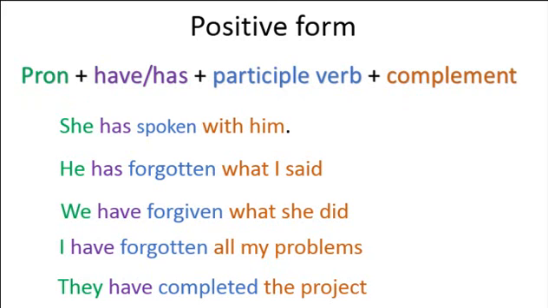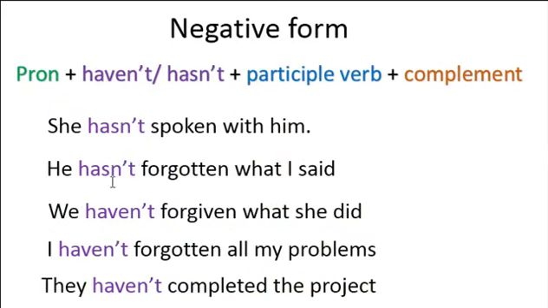And now let's continue with the negative form. The negative form, in this moment, I'm going to use the contraction. She hasn't spoken with him. He hasn't forgotten what I said. We haven't forgiven what she did. I haven't forgotten all my problems. They haven't completed the project.